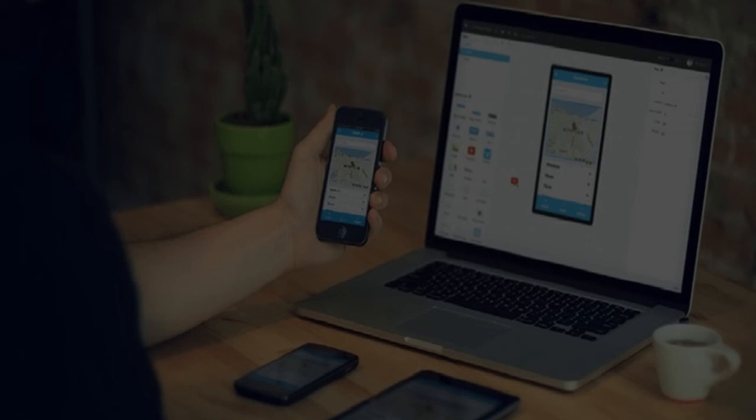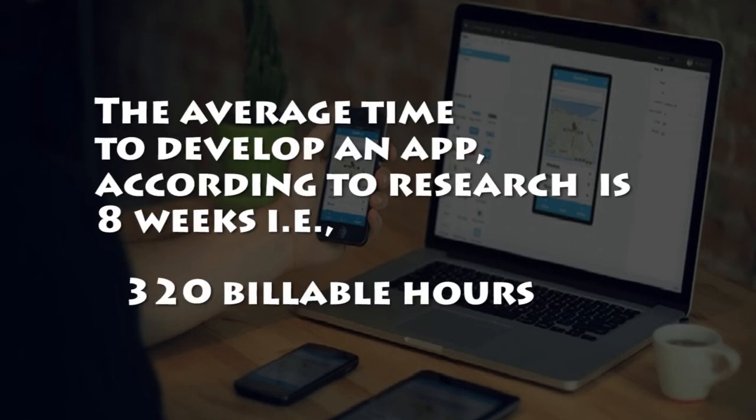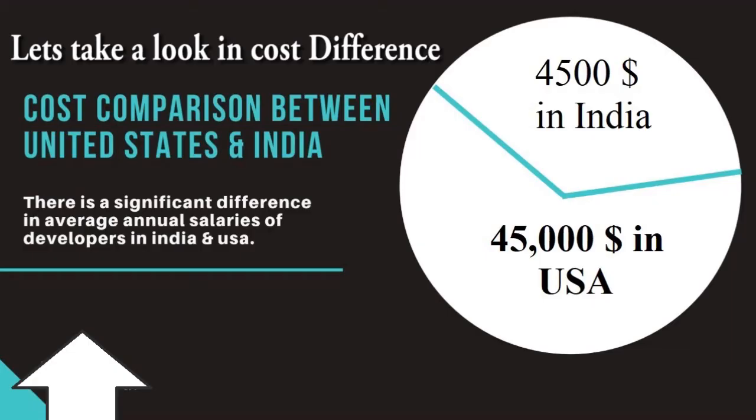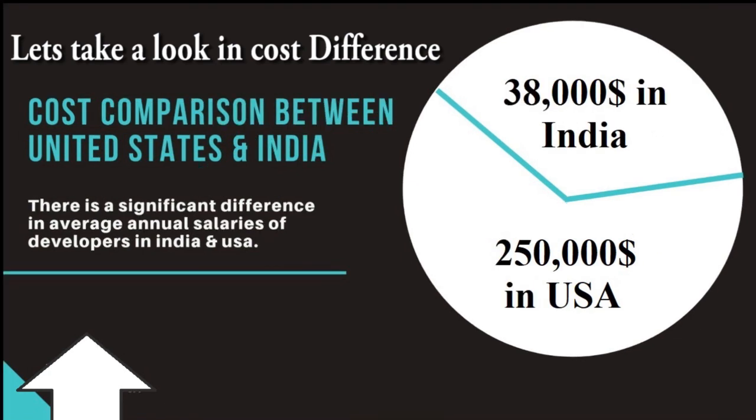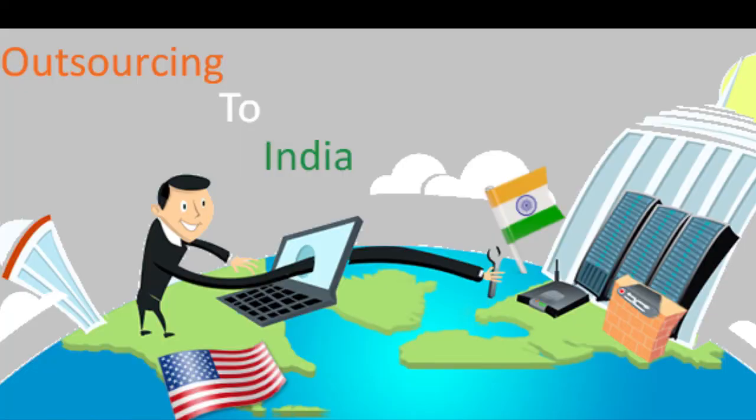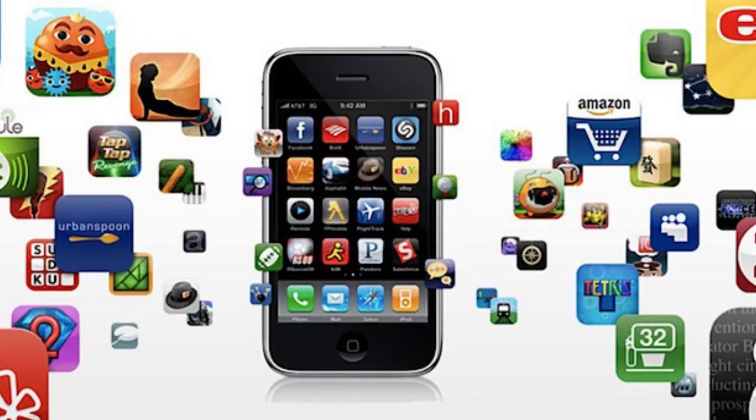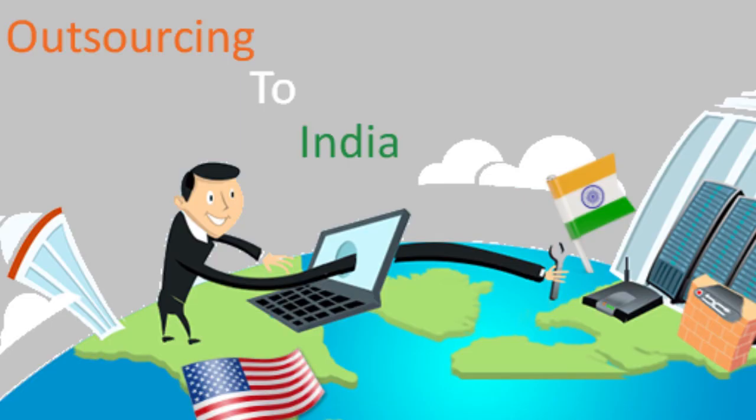The average time taken to develop an app, according to research, is 8 weeks, that is 320 billable hours. A simple app will cost $4,500 in India compared to $45,000 in the USA. So there is too much difference in cost. A complex one might cost $38,000 in India and $250,000 in the USA. This is the biggest reason development projects are outsourced to India, because Indian developers give the same quality as other countries, and this is why other countries outsource their projects to India.